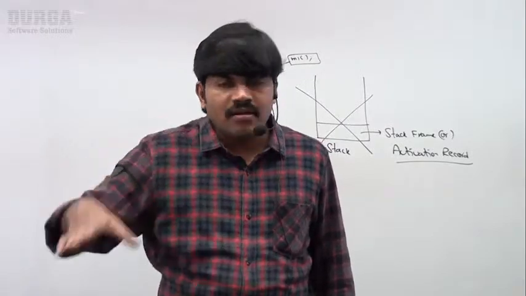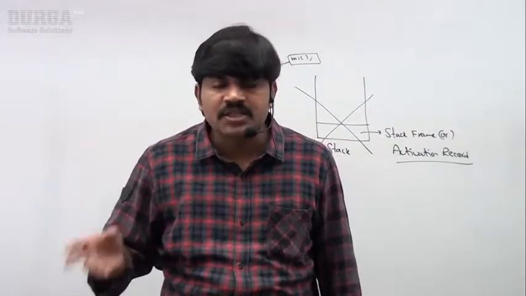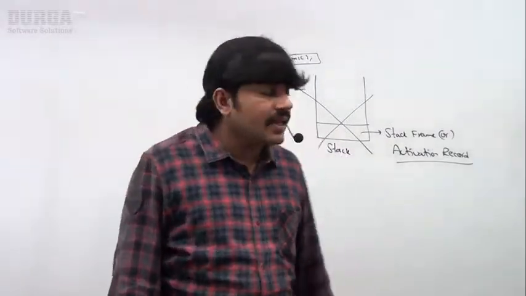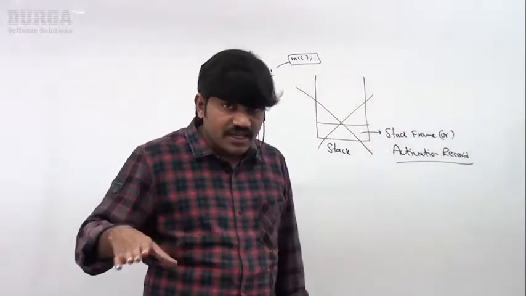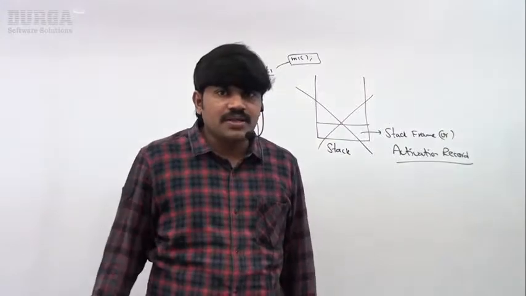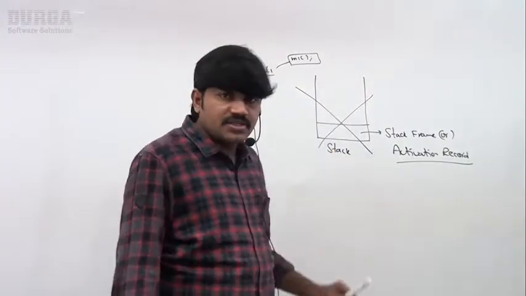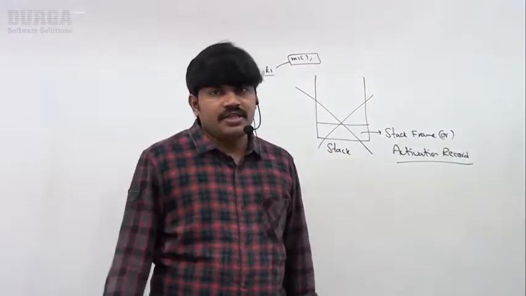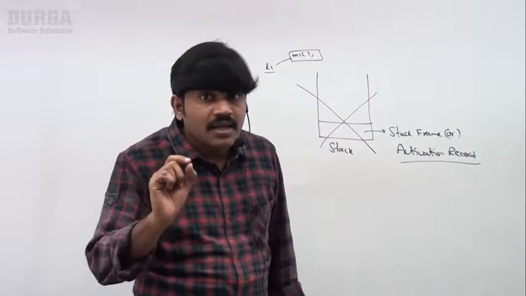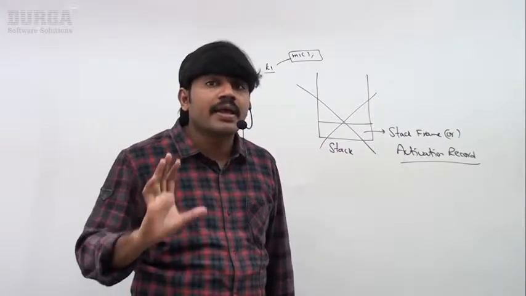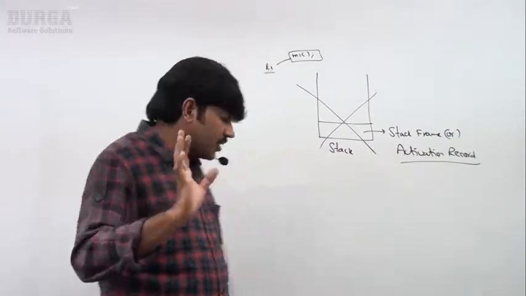Once that method call completes, that entry will be removed from the stack. Once all method calls are completed and the stack is empty, this empty stack will be destroyed by JVM. Any doubt? Let me go for a small example, then you can get much clarity.